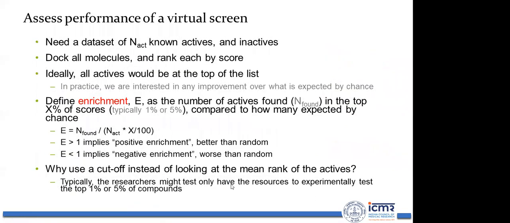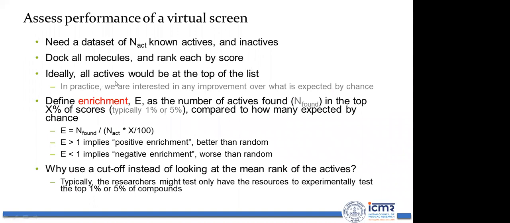After you perform virtual screening, you need to assess its performance through a term known as enrichment. For that, you should have known actives and known inactives, which is called a decoy set. Dock all known actives, inactives and your identified drug molecules, and rank by each score.